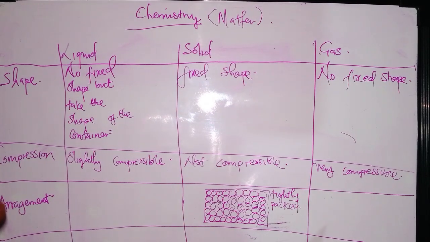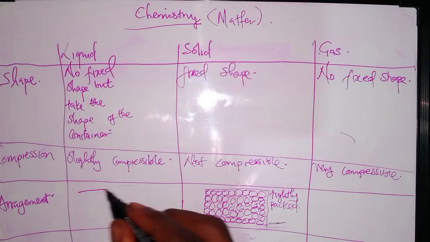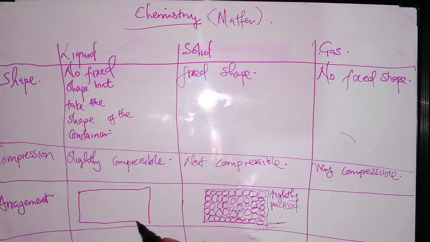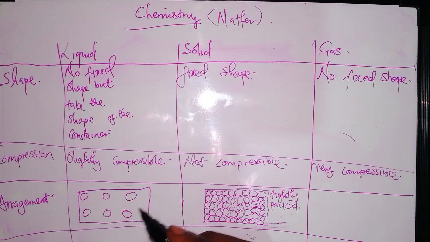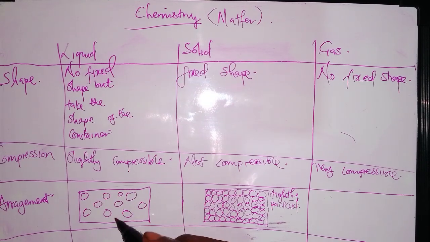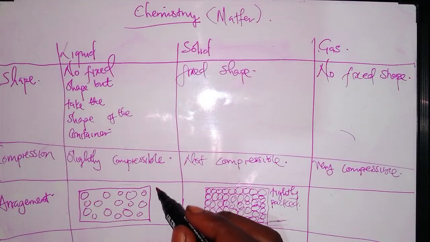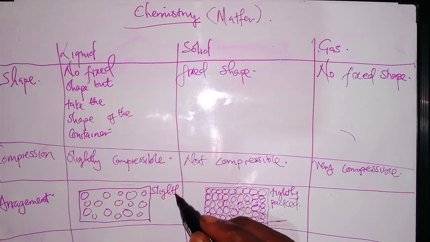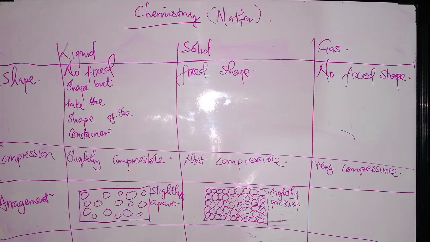Then when you look at a liquid, the particles are slightly further apart. That's why a liquid is slightly compressible, because particles are slightly apart from each other.